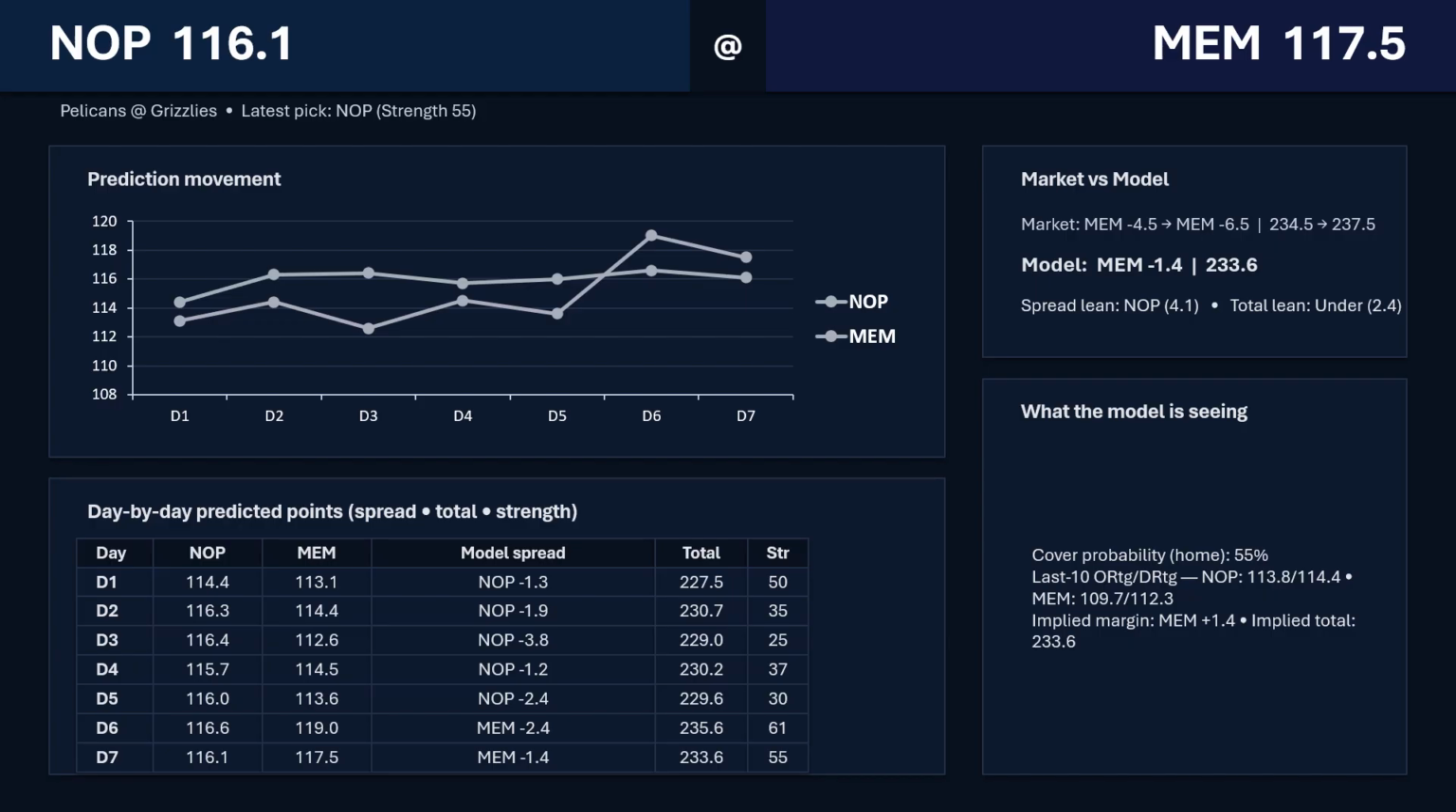So the fact that it's already on the New Orleans side of the spread, I think I would probably roll with the New Orleans side of the spread if I had to pick. I haven't dug too deep into this game, and I honestly don't follow either of these teams too well, so I could be wrong there. But just based on what the model is seeing, I do like the New Orleans spread.